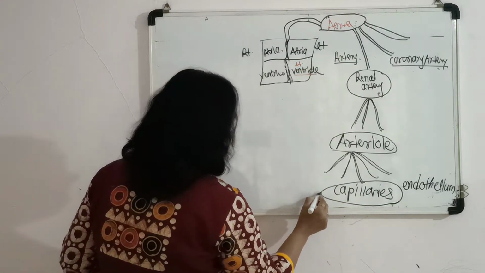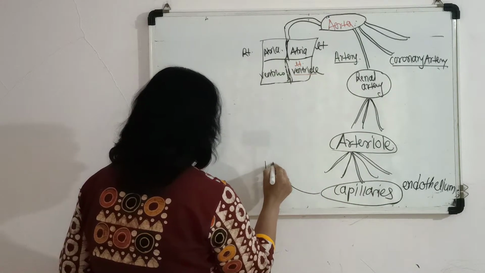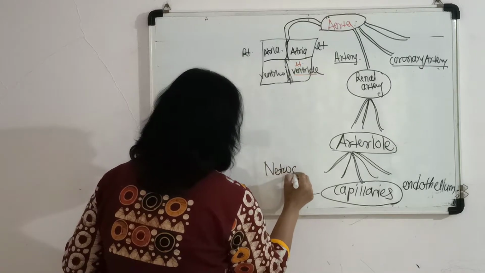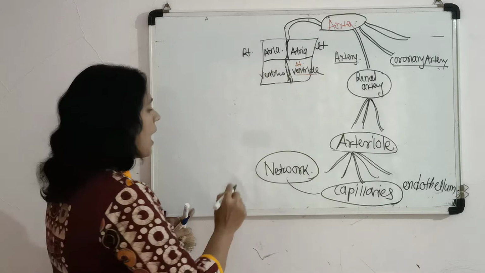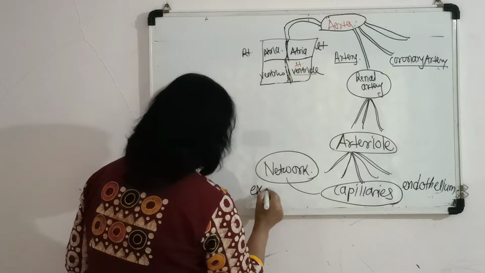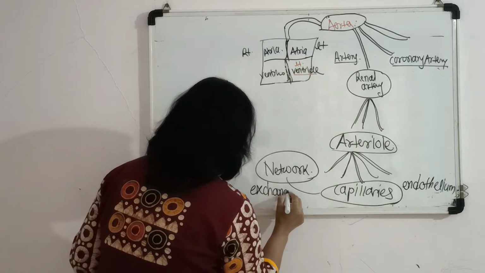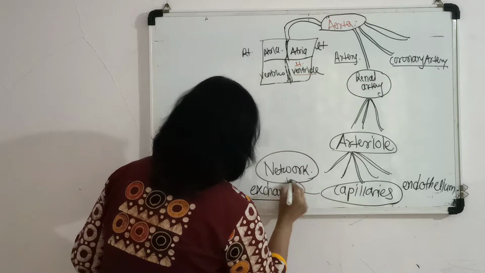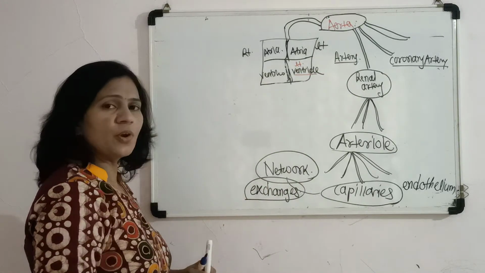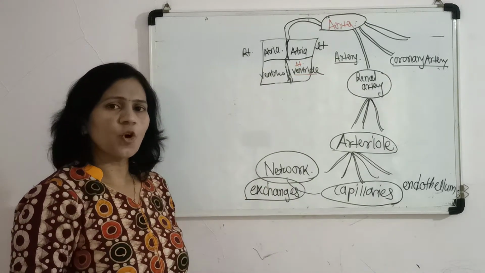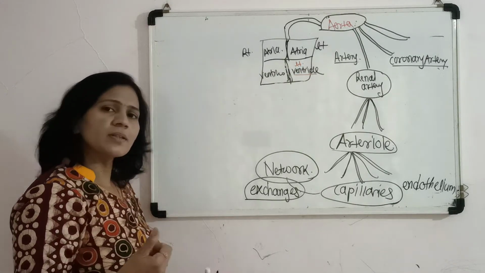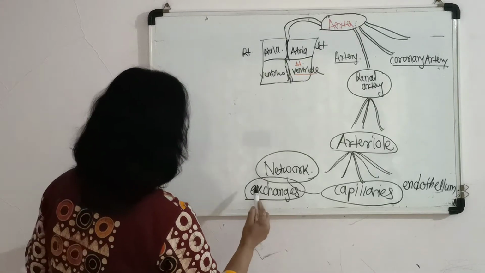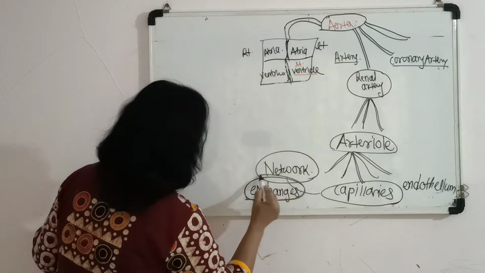This capillary forms a network around the different organs at which exchange takes place. Exchange of fluids or solute substances, inorganic or organic, gets exchanged here.